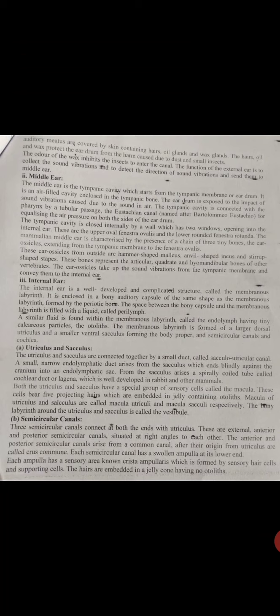Each semicircular canal has a swollen ampulla at its lower end. Each ampulla has a sensory area known as crista ampullaris, which is formed by sensory hair cells and supporting cells. The hairs are embedded in a jelly cone having no otolith.